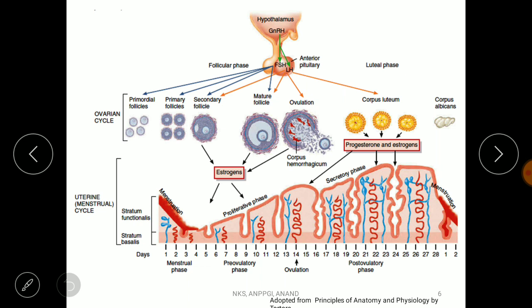Now we discuss these phases in two different sub stages, I mean initial stage and terminal stage. In the bleeding phase or the menstrual phase, in the initial stage, the amount of GnRH is very low, hence the FSH and LH are also low, right?